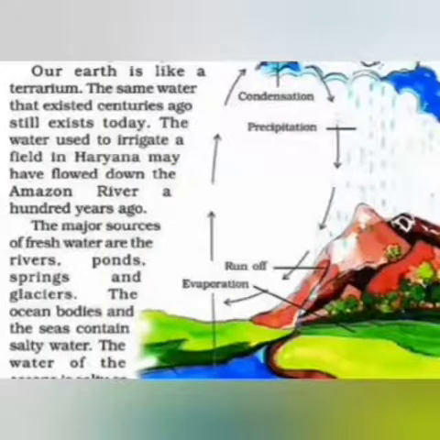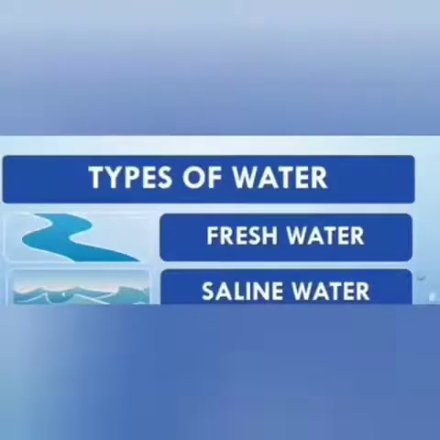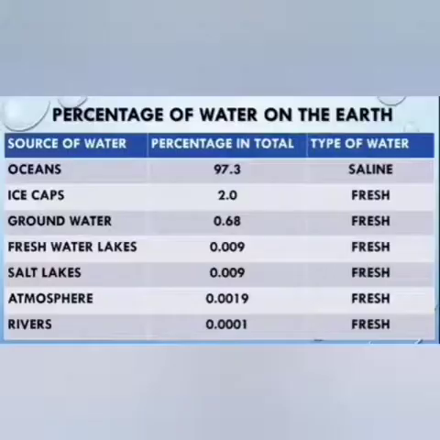Now today we are going to talk about the types of water, as there are two types of water, fresh water and saline water. Now we'll be discussing these two in detail. So can you see a table here? There is a percentage of water on the earth. There is written sources of water, percentage in total, and types of water. In this, can you see oceans consist of all the salty water, which is 97.3%, and all others consist of fresh water, that is a total of 2.7% something.